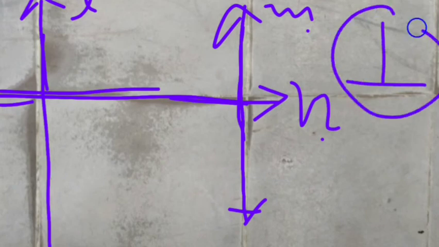To show this, the symbol that we use is this. What do we call it? Perpendicular lines. So L is perpendicular to N, and M is perpendicular to N.